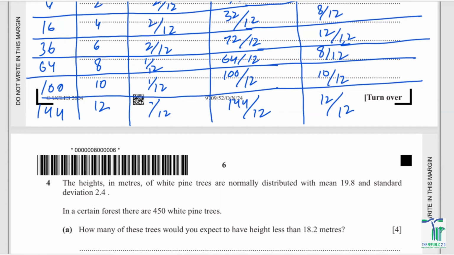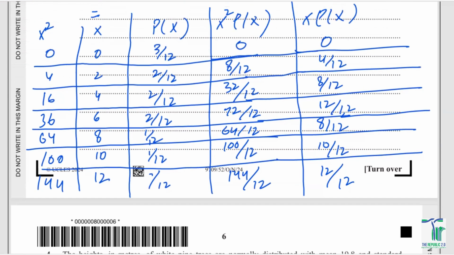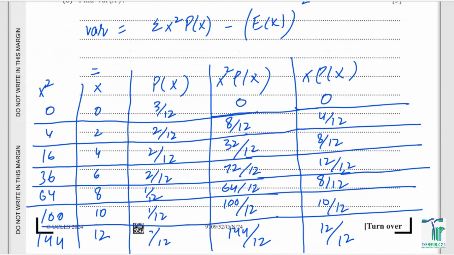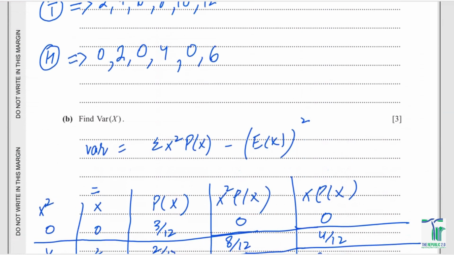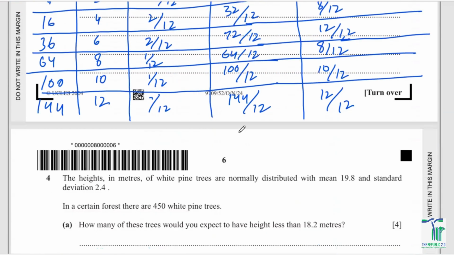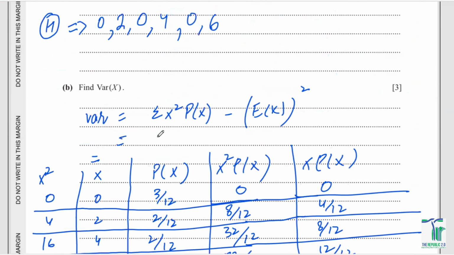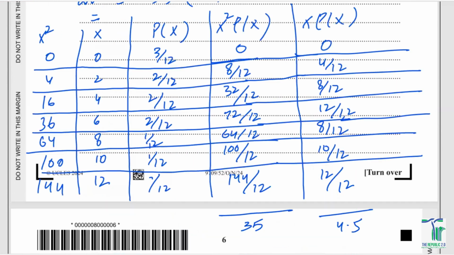आप इनके final answers निकाल सकते हैं, you know. और final answers इसमें put करने के बाद, you will be having something like, इन सब का जो sum होगा, that has to be, when you calculate कर ली, you can also calculate that as well. It is going to be 35 and this is going to be 4.5. So just plug in their values and you would be having 35 minus 4.5 ka square, and 35 minus 4.5 ka square has to be 14.75. So that is how you're going to calculate the variance of the probability distribution variable x.